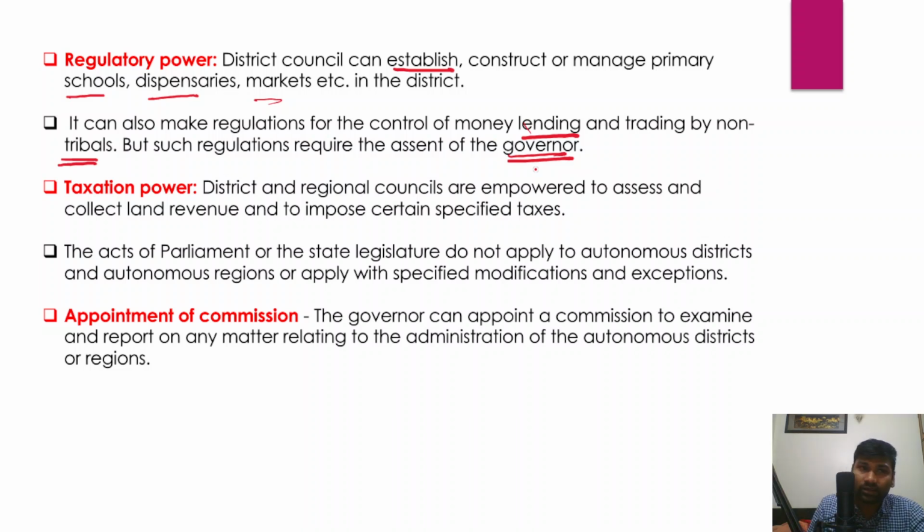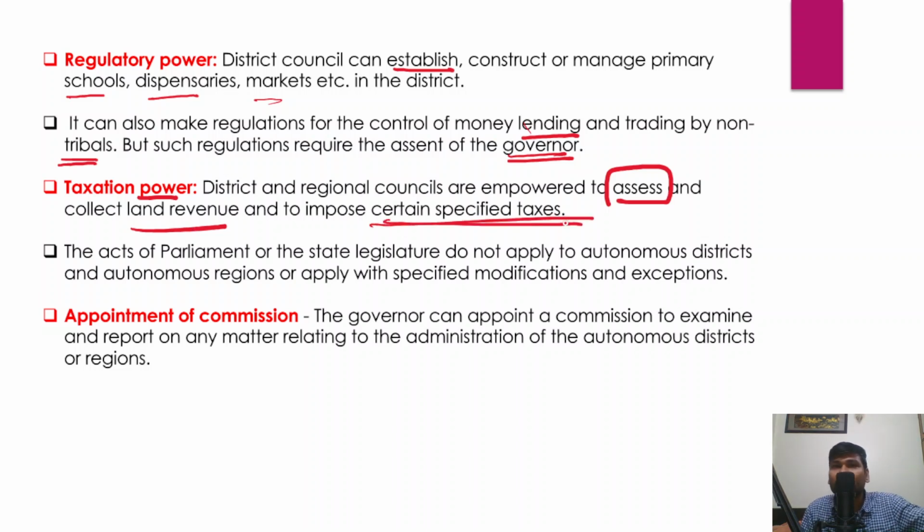Okay, in fact, they also have certain taxation powers as well. So what sort of taxation power do they have? The district and regional councils are empowered to assess and also collect land revenue, and they could also impose certain specified taxes on certain activities that are carried out in the district.